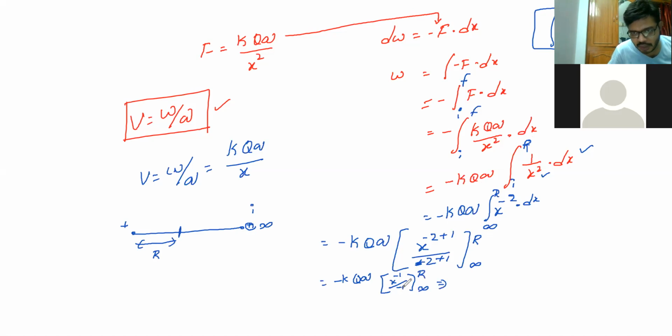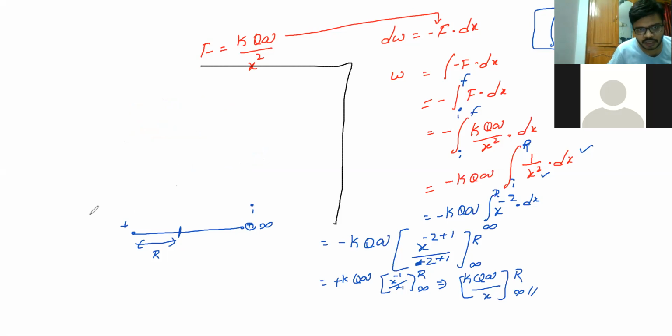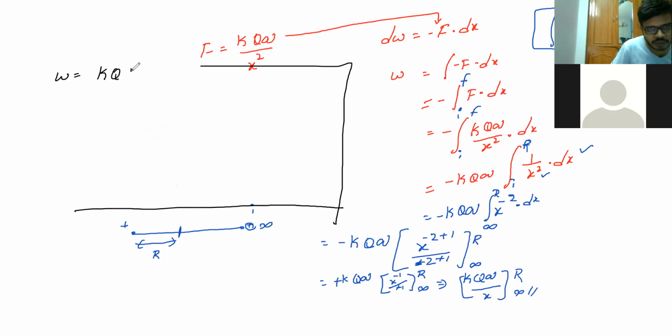The minus will get cancelled here, so the relation will be k, capital Q, small q by x, with limits infinity to R. I'll write this one here. If you have difficulty, at the end, just explain. So W is equal to the same equation: k, capital Q, small q by x, the limits are infinity to R location.